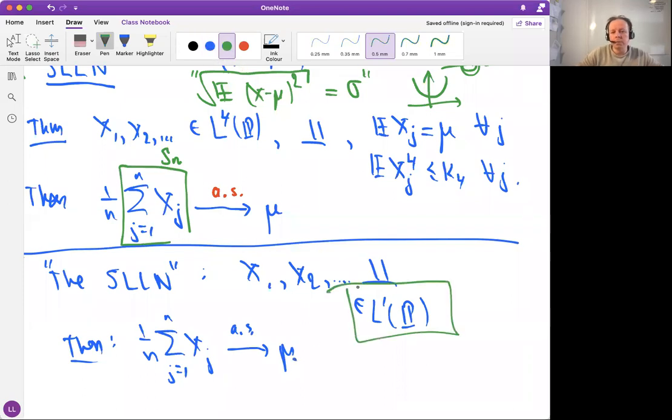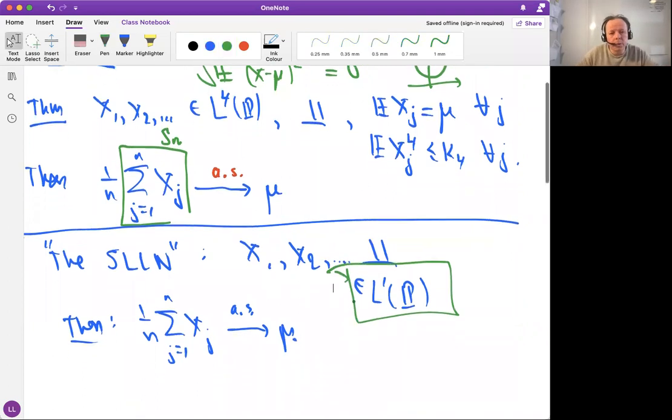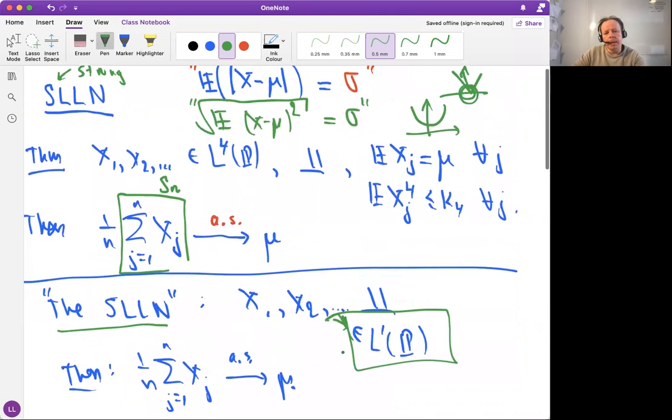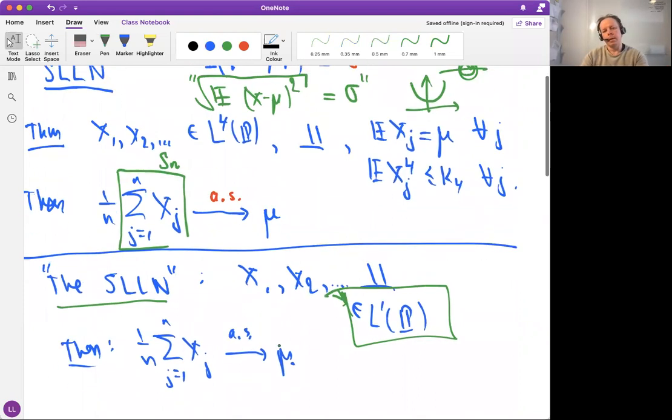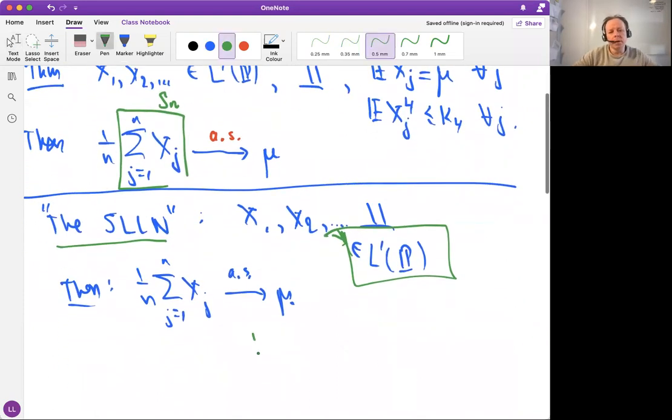It's possible to do. We didn't do it in this lecture because it would have taken a bit more time. How to do this one? Extend it to get rid of these fourth moments. It's possible to do it, and it's quite amazing that you can do it only with the first moment. What to do is to truncate.